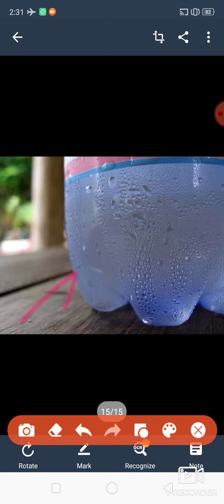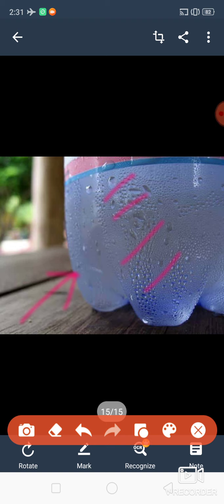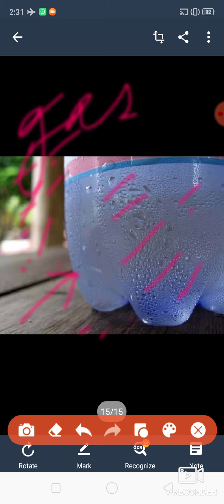Now here is one example of condensation. Can you see the droplets on the water bottle? How has it changed into droplets, liquid? In the surroundings of the bottle there was water vapor, and water vapor is what? Gas. So surrounding this bottle gas was there. Now when these gases came into contact with this bottle, it became cool. After cooling, the gas has changed into liquid.